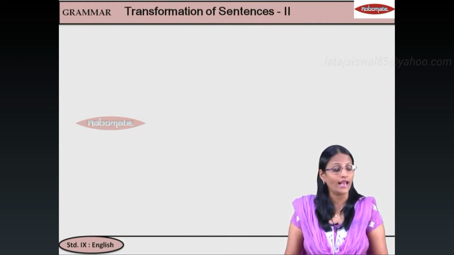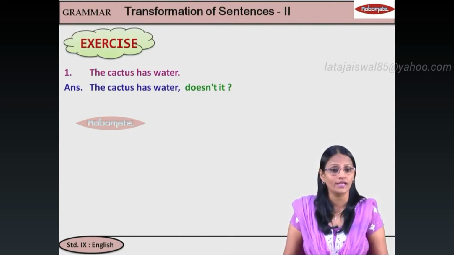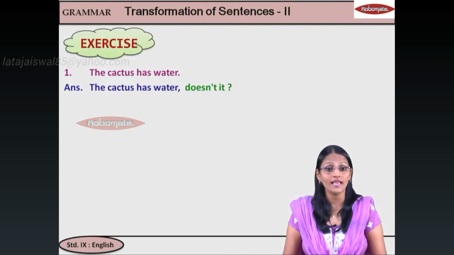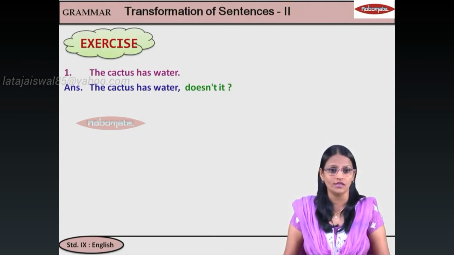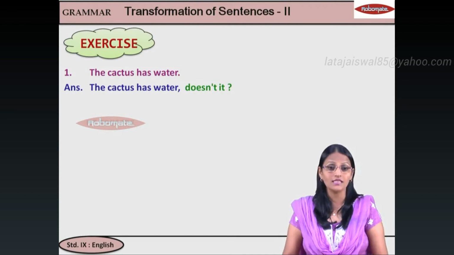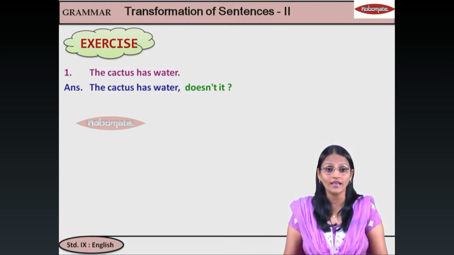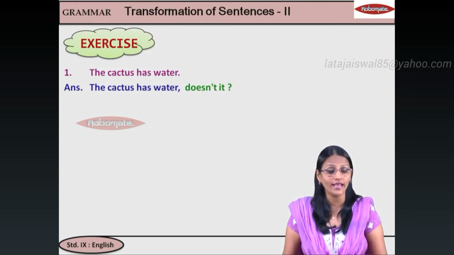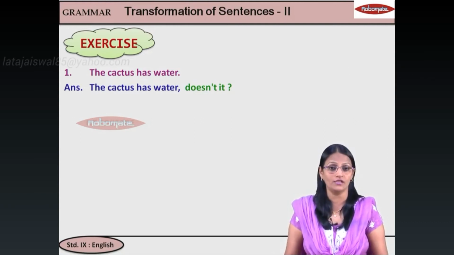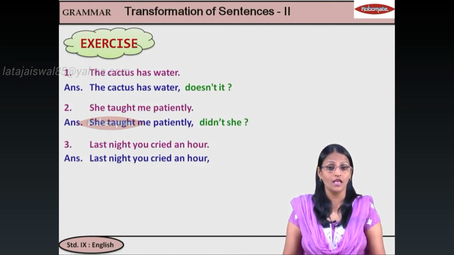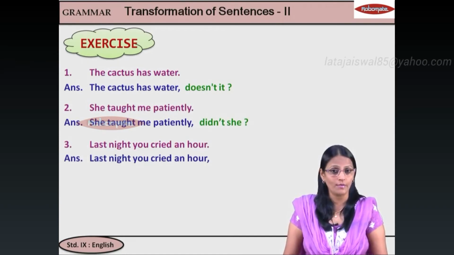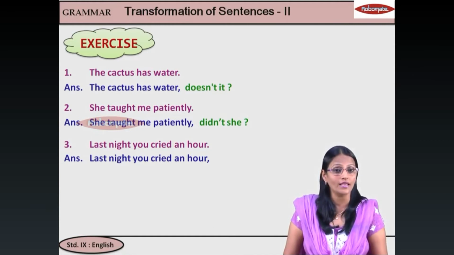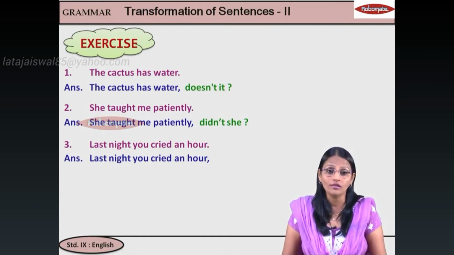Now, let us take a look at the exercise. The first one is already there. इसका आंसर है. Let's see कैसे आया. The cactus has water. अब यहाँ पे has is a single verb. तो हम क्या करेंगे? Do, does, did में से use करेंगे ना. तो the cactus, so we will say does. लेकिन affirmative है, तो question tag will be negative. And we will write doesn't it, क्योंकि cactus is it. Next. She taught me patiently. Okay, didn't she? अभी यहाँ पे भी आंसर है. कैसे आया? Taught, past tense है, तो हम didn't use करेंगे.